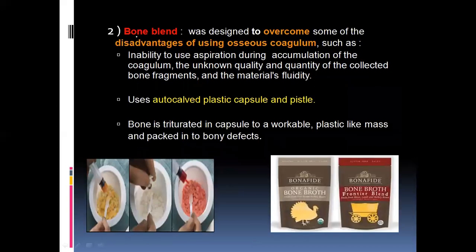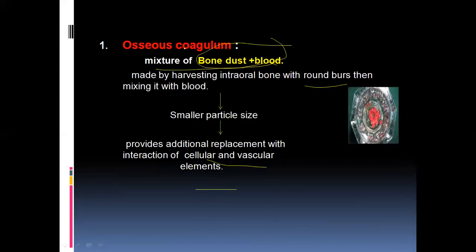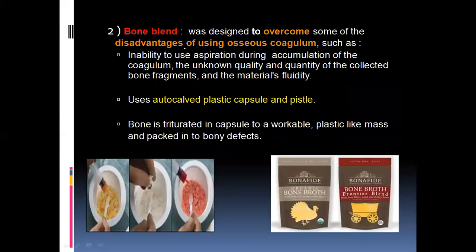And what is bone blend? There are some disadvantages with the osseous coagulum. To overcome those disadvantages, the bone blend was designed.